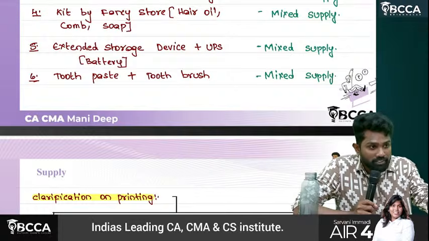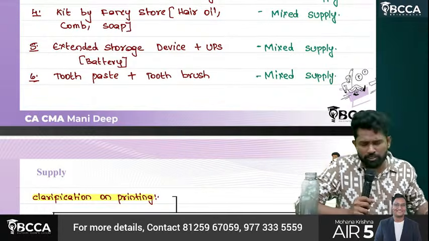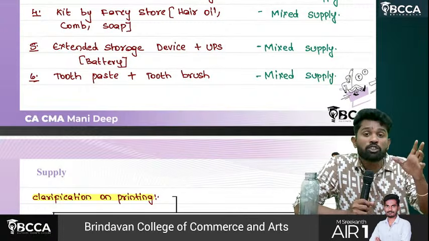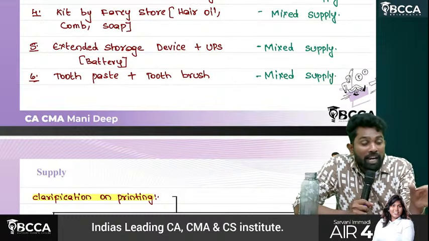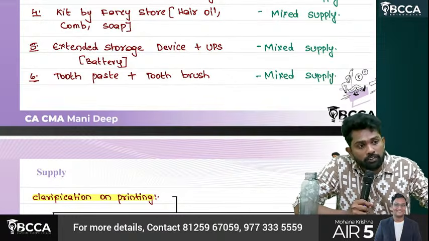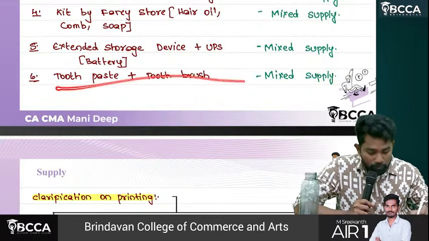So that battery will not be seen separately. But for UPS and all, for inverter and all, a separate battery will be given. So even you'll have a choice also. They'll ask which company battery you want also. That's why battery has to be treated as an individual supply, independent supply. That's why it is what? Mixed supply.